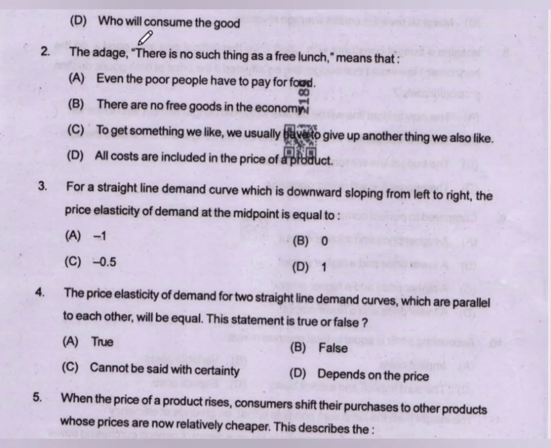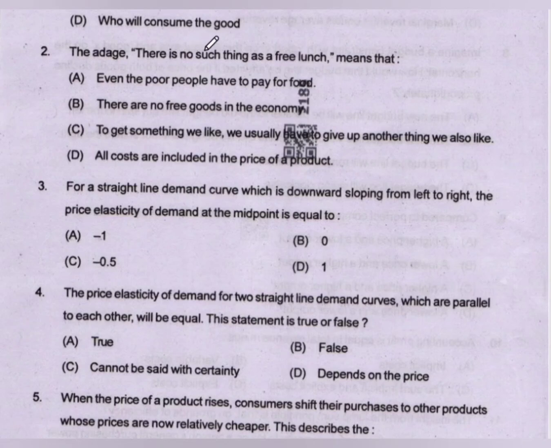The second question, there is no such thing as a free lunch means that: option A, even the poor people have to pay for food. Option B, there are no free goods in the economy. Option C, to get something we like, we usually have to give up other things we also like. Option D, all costs are included in the price of a product.